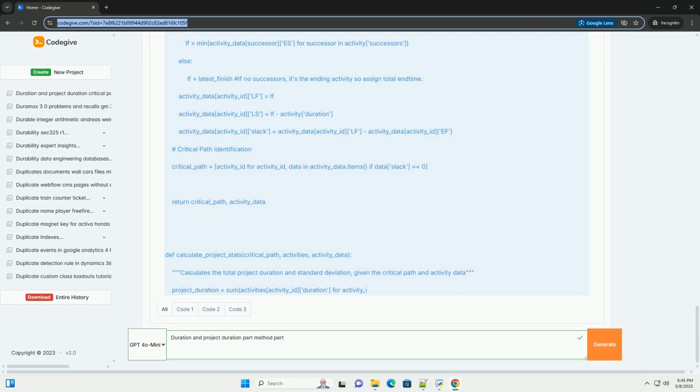uncertainty. By considering a range of possible activity durations, PERT provides a more realistic assessment of project timelines and helps to identify potential risks and opportunities. While PERT has limitations, it can be a valuable tool for project managers when used appropriately and combined with other project management techniques. Remember that the quality of the estimates is crucial to the accuracy of the PERT analysis. Using project management software significantly simplifies the process, especially for complex projects.